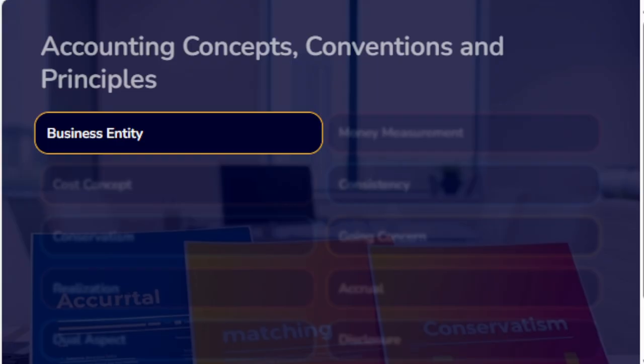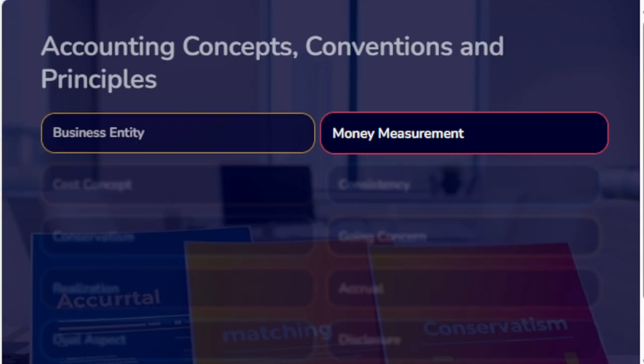Very first, business entity. This concept implies that the business unit is separate and distinct from the owners, that is the persons who supply capital to it. Based on this concept, accounts are prepared from the point of view of the business and not from the point of view of owners. Hence, business is liable to the owner for the capital contributed by him or her.